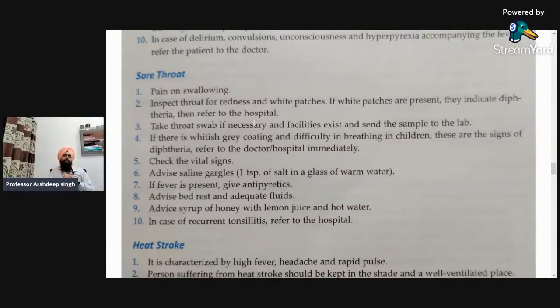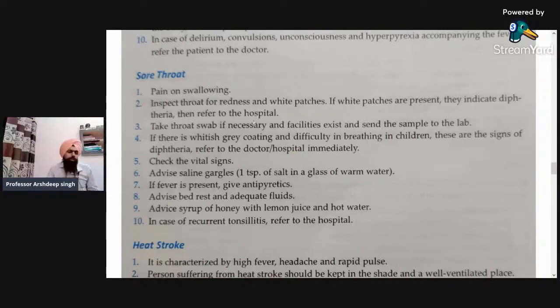Next is to check the vital signs. So we have to check the vital signs. Advise saline gargles so that we can relieve the pain of the throat. If fever is present, give antibiotics. Advise bed rest and adequate fluids. Advise syrup of honey with lemon juice and hot water, because it will provide comfort to the throat, and if there is restlessness or irritation in the throat, it will relieve that. And the last point is, in case of recurrent tonsillitis, refer to the hospital. If there is the presence of tonsillitis, immediately refer the patient to the hospital.